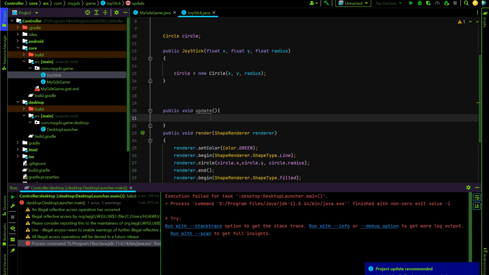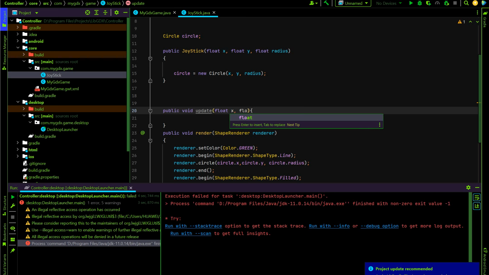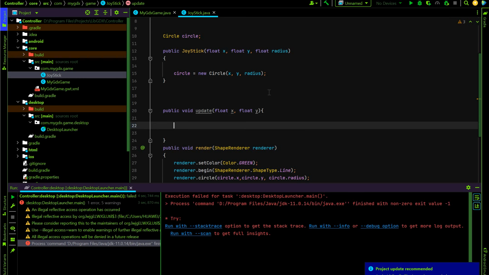You will update, but you also need x and y parameters, because you will check if the circle contains these coordinates, or sorry, if the circle contains these coordinates. So we'll tell them to move this to the circle. Float x, float y.